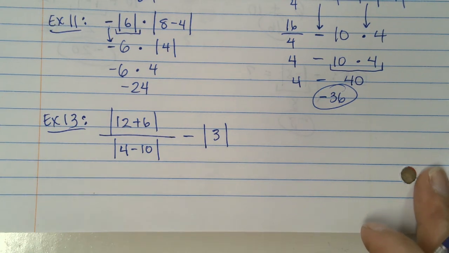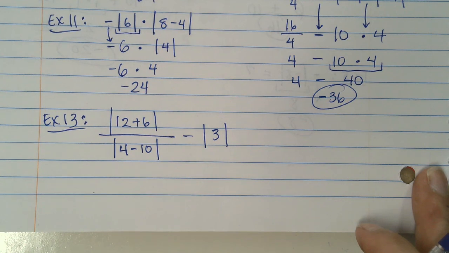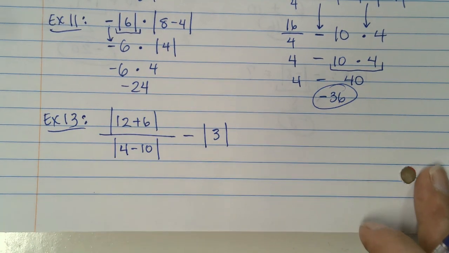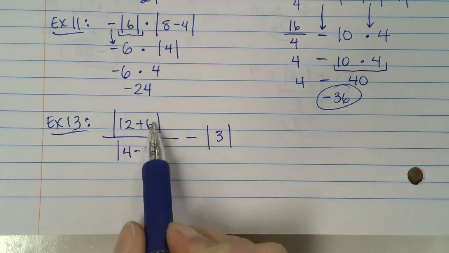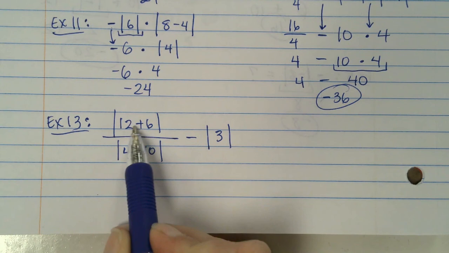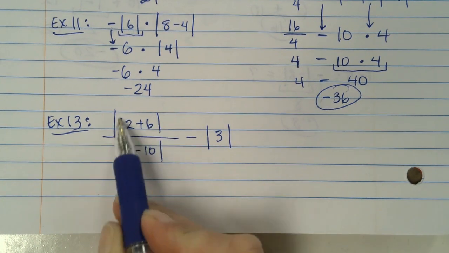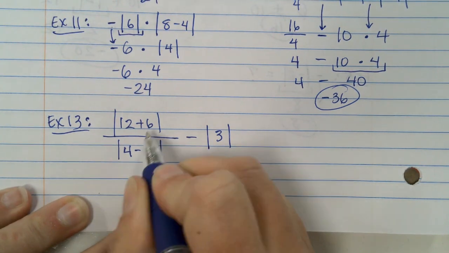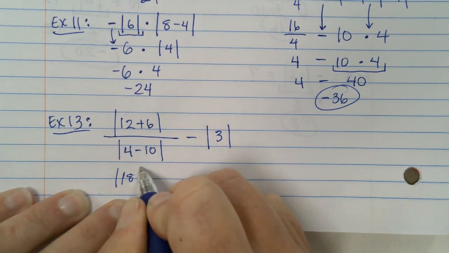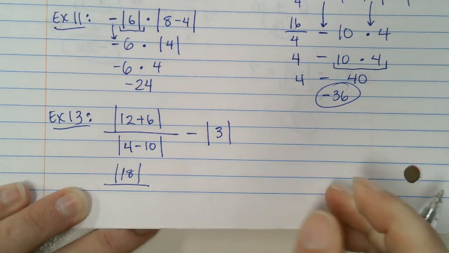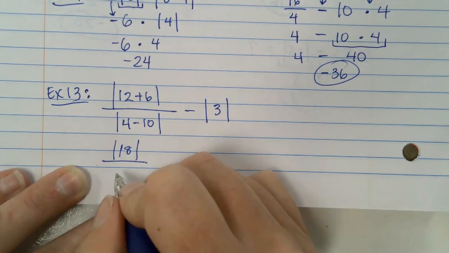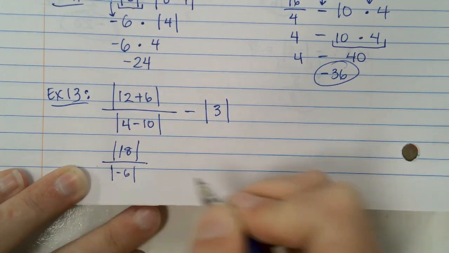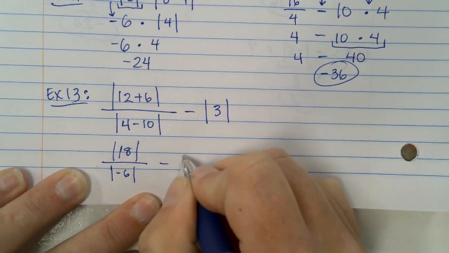Alright, did anybody get an answer? Anybody else get an answer? Alright, good. Y'all feel somewhat confident in your answer? Yeah? Okay. So the very first thing that I would do is simplify these here. This and this. What is 12 plus 6? 18, right? So on the top, I have the absolute value of 18. What's 4 minus 10? Negative 6. So on the bottom, I have the absolute value of negative 6. I'm just going to bring down this stuff.